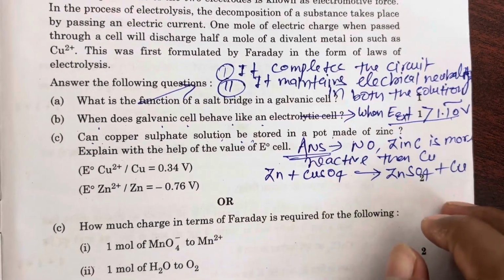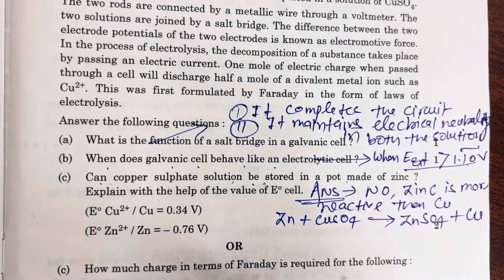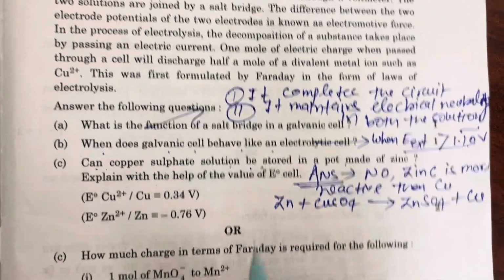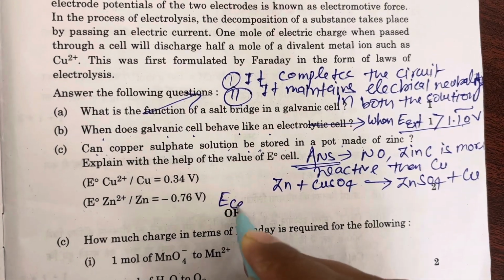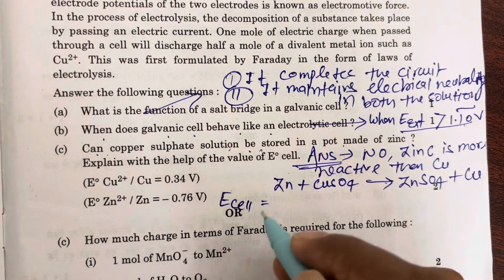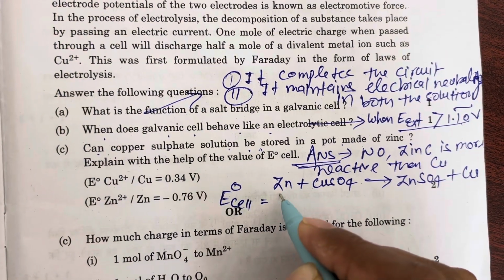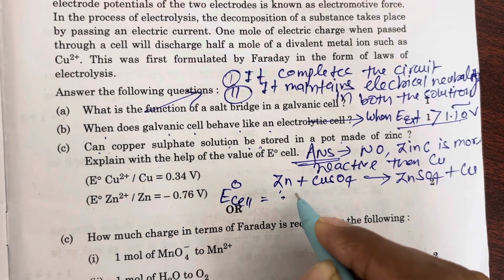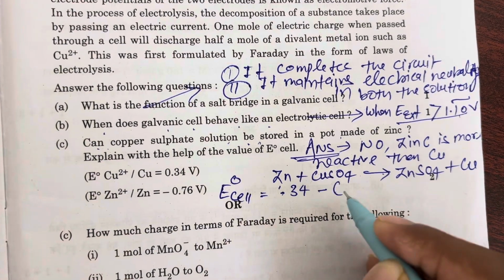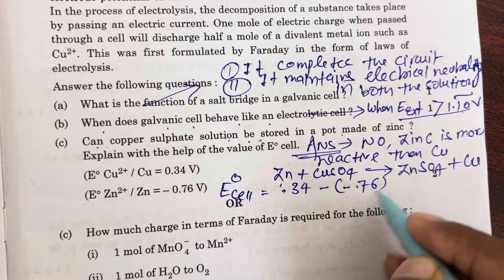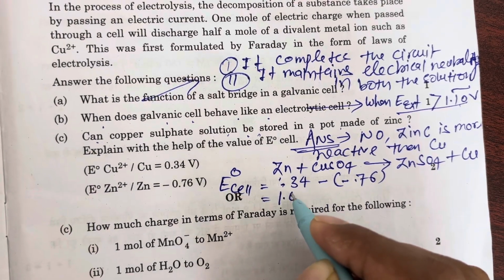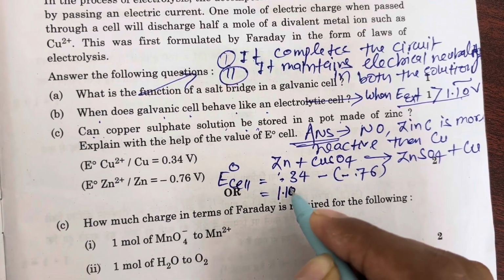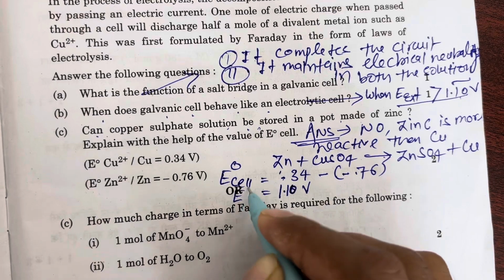So here displacement reaction will take place and you have to give the answer based on the E cell. So E cell will be the electrode potential of the cell, that is the electrode potential of the copper minus electrode potential of zinc. So it will be 1.10 volt. Based on this you have to give the answer.